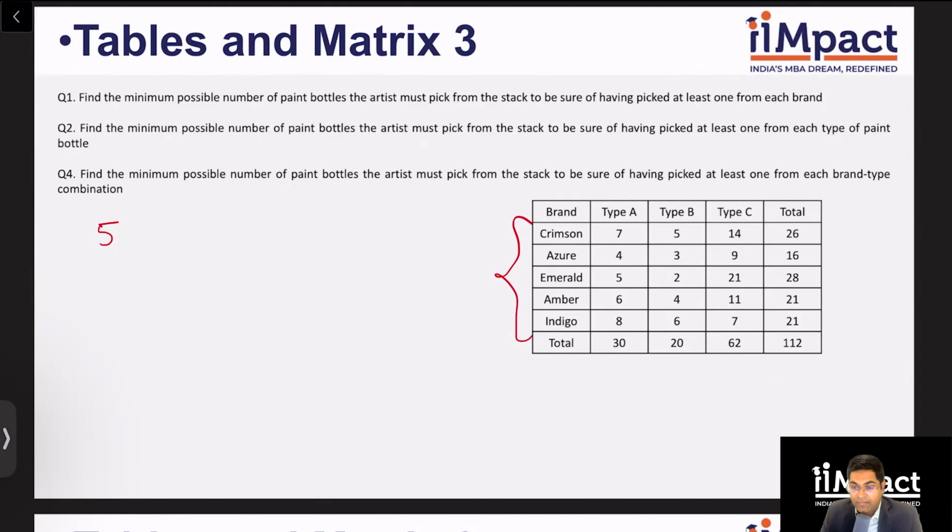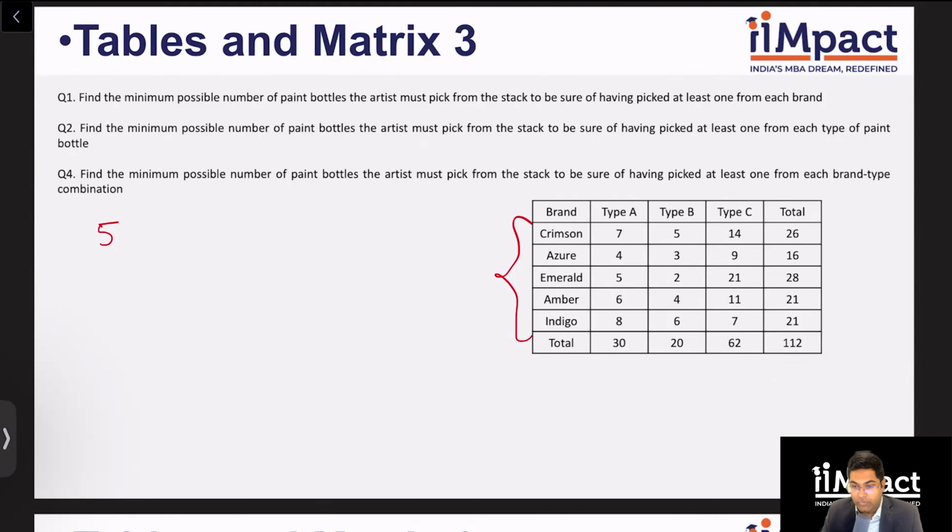And here the way I look at this type of question is I assume that the person picking it out is completely blindfolded. All the bottles are exactly the same in touch and feel, and they're just picking it out from a closed box where they really do not have any idea of what they're picking out. So this helps us eliminate any external biases in this type of question. So how do we go about it?